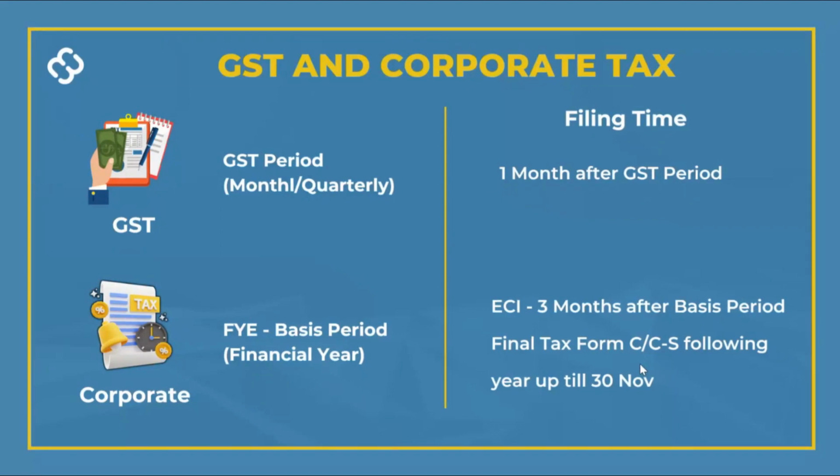Typically, when there's a budget in the next year in February or March, IRAS will actually reprogram the submission gateway, and they may open it between May, June, July. So in the last few years, they've been opening up a bit earlier when there are not many changes in the budget of the year, right? The Form C is normally ready by May. And you can wait for the announcement on the IRAS website when this form is ready. If not, normally it will be ready by June, okay?